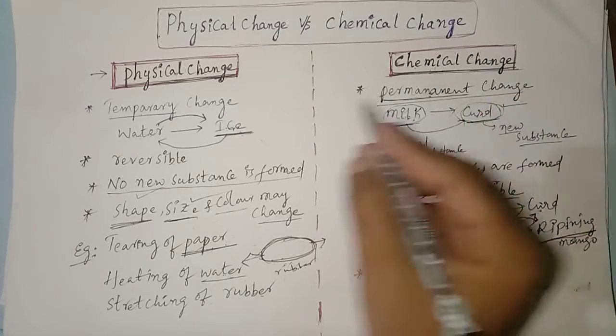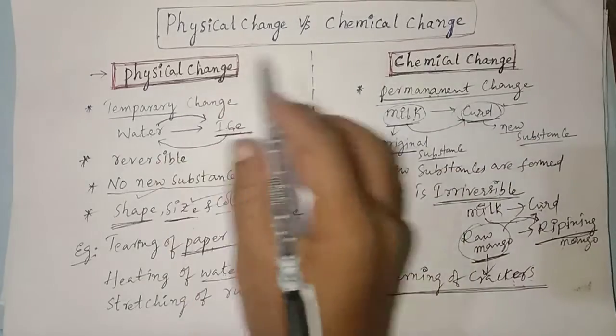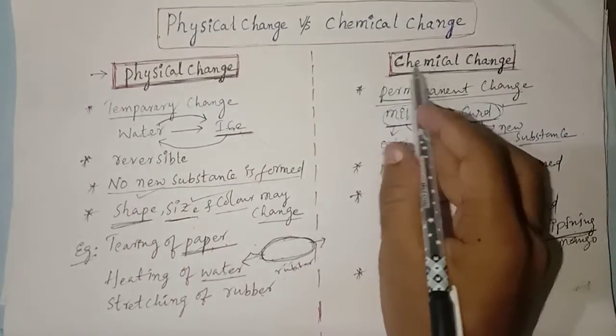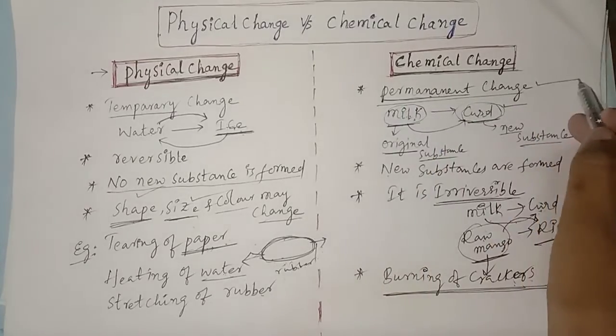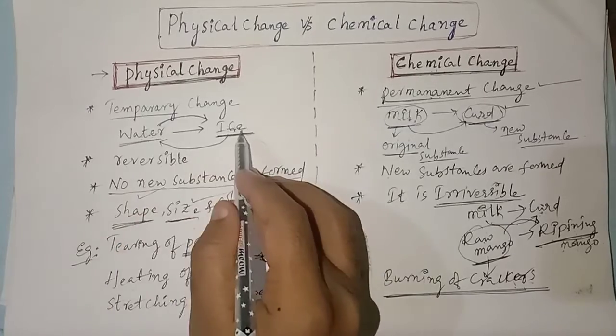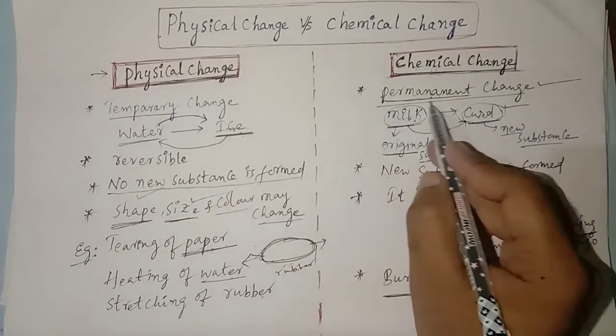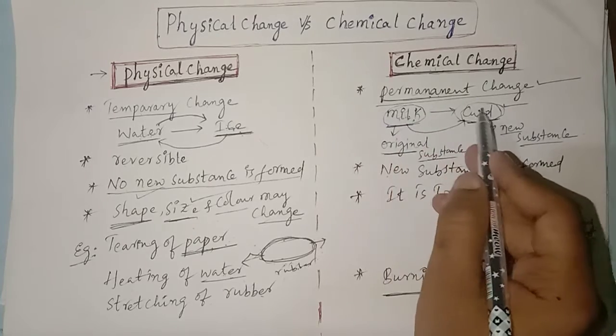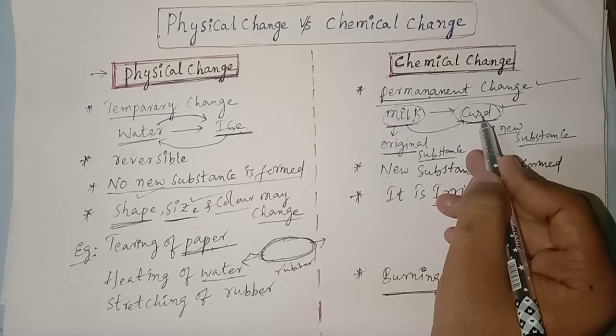So remember, there is a difference between physical change and chemical change. Physical change is a temporary change, while chemical change is a permanent change. What is the example for physical change? Water converts into ice. And the example for chemical change? Milk converts into curd.